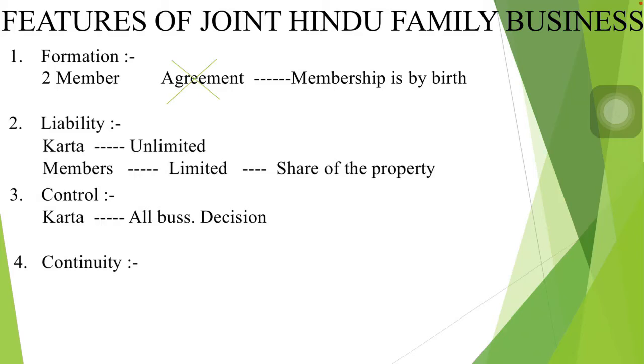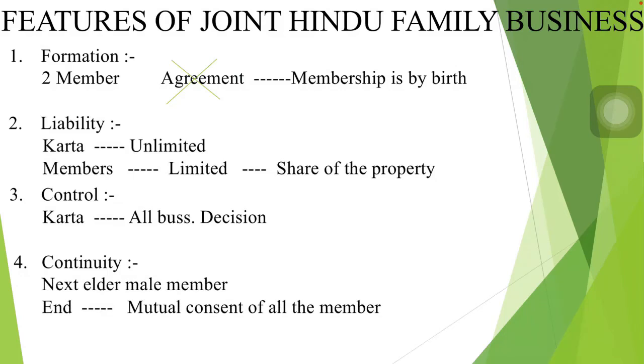Next is continuity. The continuity of joint Hindu family business will be maintained in case of death, imprisonment, illness or insolvency of Karta. The next eldest male member can take over the joint Hindu family business. But if they want to end the joint Hindu family business, then a mutual consent of all the members is required.